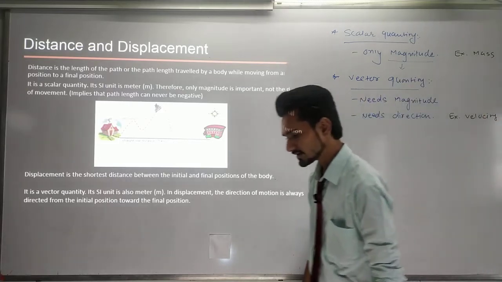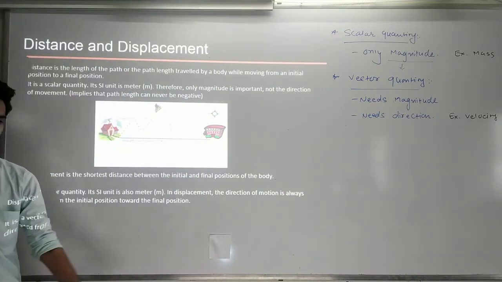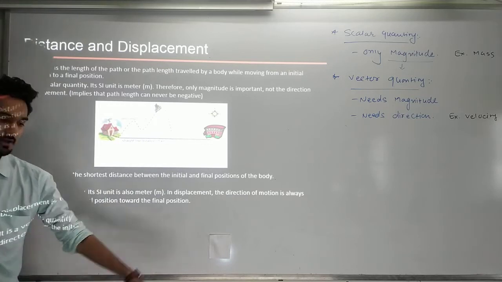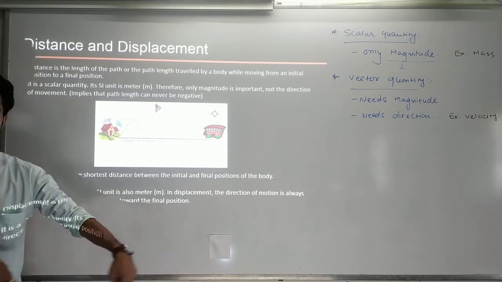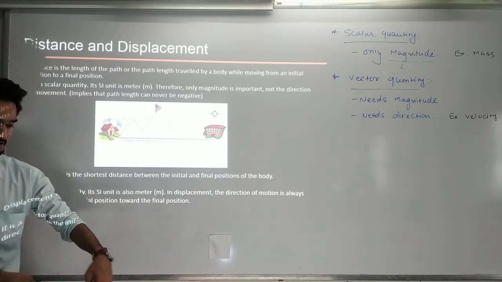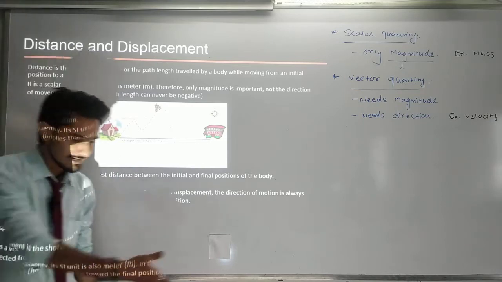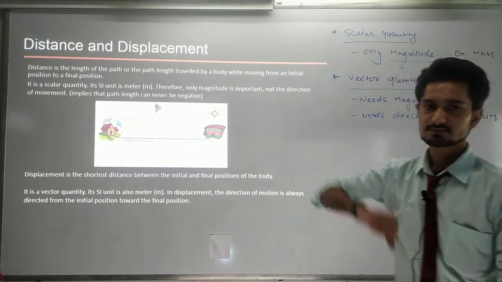I have changed my position from point A to point B. The actual path that I have covered, if I measure that path with some measurement, that path will be called the distance.